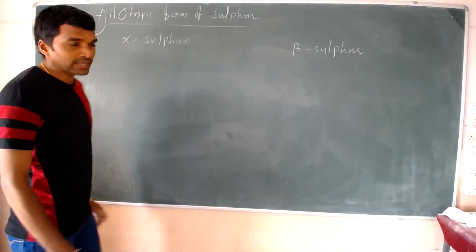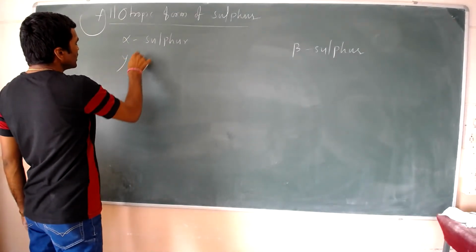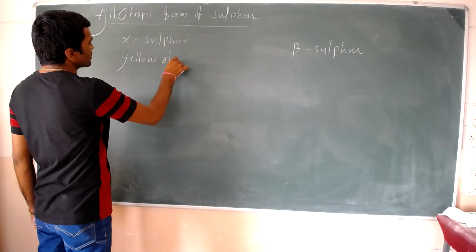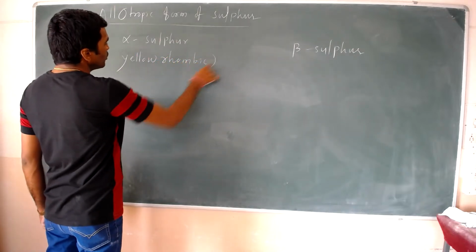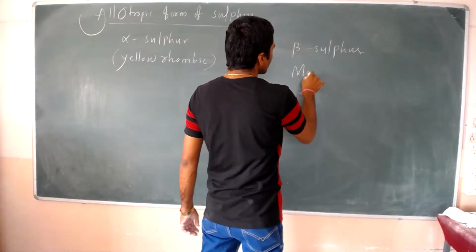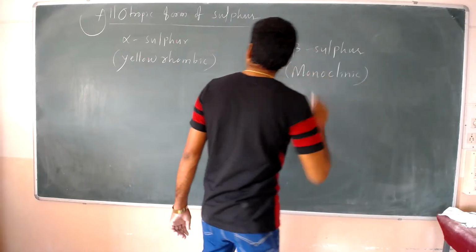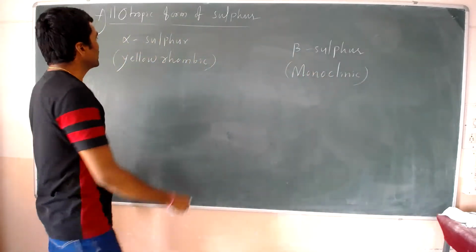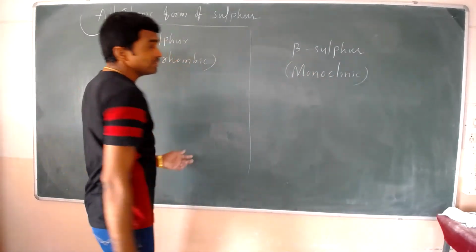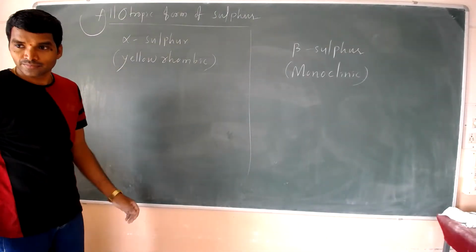Alpha sulfur is yellow in color, yellow rhombic sulfur. Beta sulfur is called monoclinic sulfur. So how are these sulfurs prepared? We'll discuss that now.